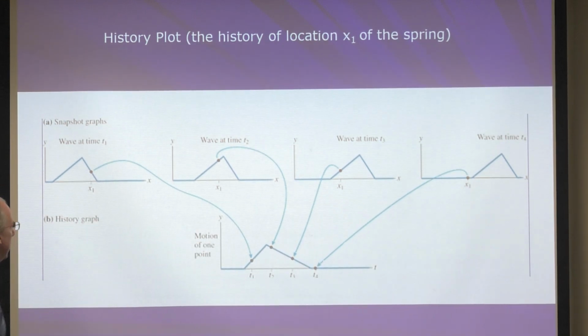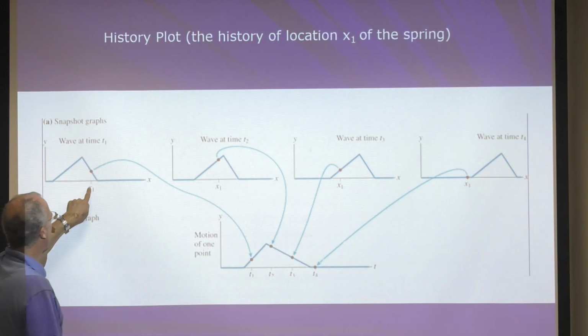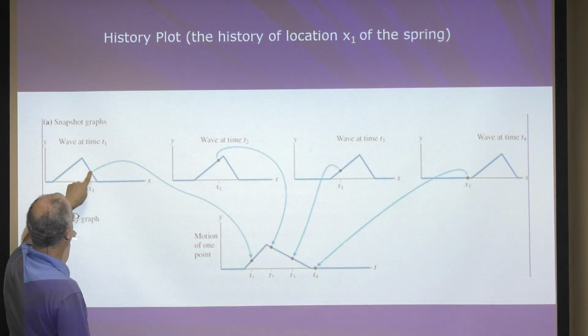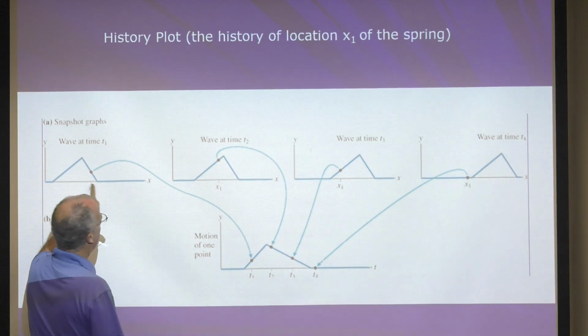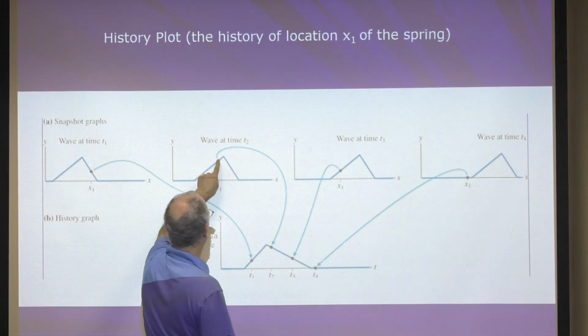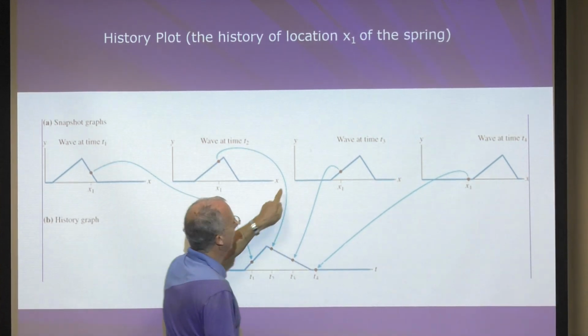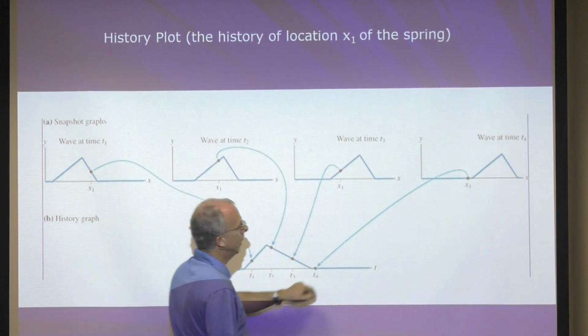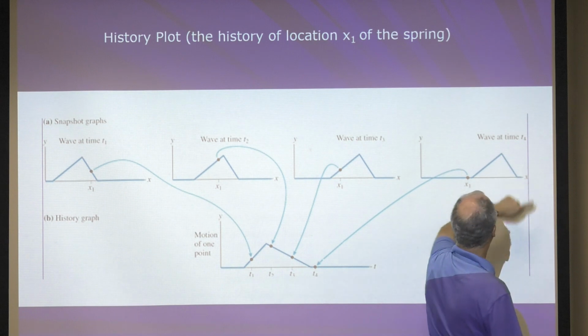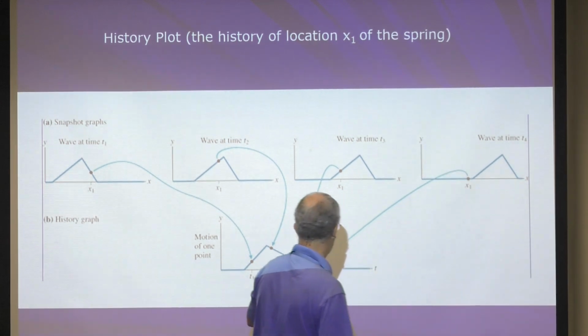At time t1, x1 is right there. At time t2, x1 is up there. At time t3, x1 is down there. At time t4, x1 is right there.